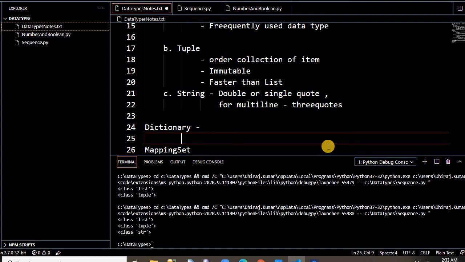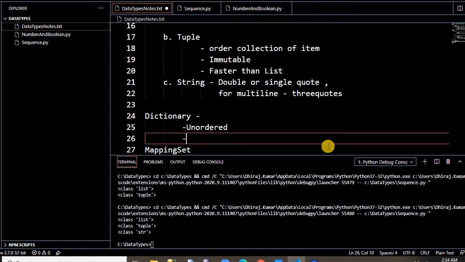So list is an ordered collection. It's based upon the index, but dictionary is a key value pair. It's unordered, not ordered, but it's based upon the key value pair. List and tuple are based upon the index, starting from 0, 1, 2. But for a dictionary, we have to provide the key and the value. Dictionary is mostly used when we have a huge amount of data, and you can say that it is an optimized way of retrieving data. And for retrieving the data, you must know the key. So you can say it's unordered, based upon the key value.